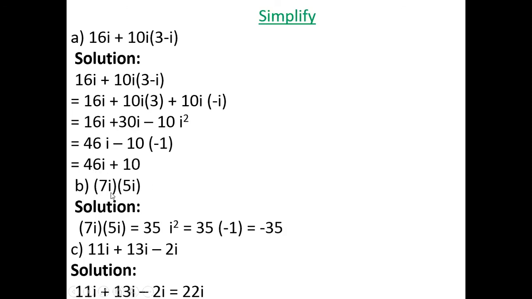Part B, multiplication of 7i into 5i, putting the value i into i, that is i square. The value of i square is minus 1, so the result is minus 35. 11i plus 13i minus 2i, that is 11 plus 13 minus 2, this equals 22i. Very simple.